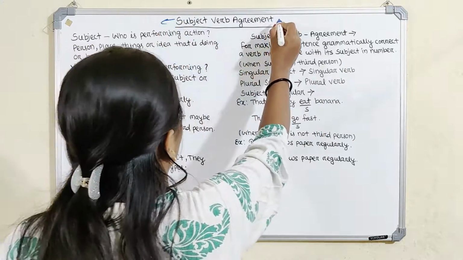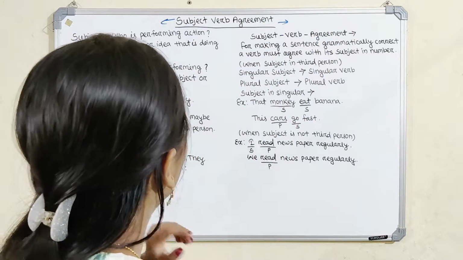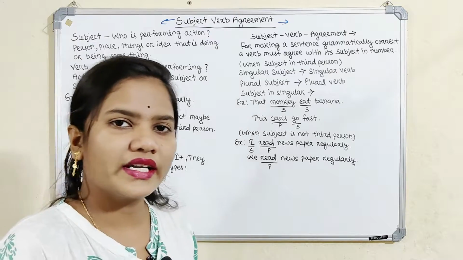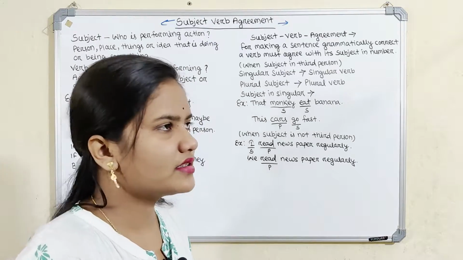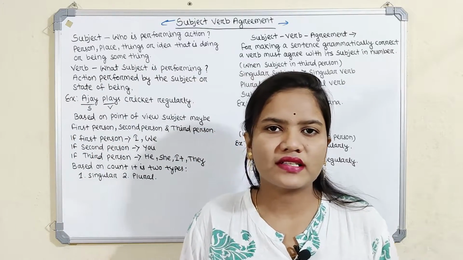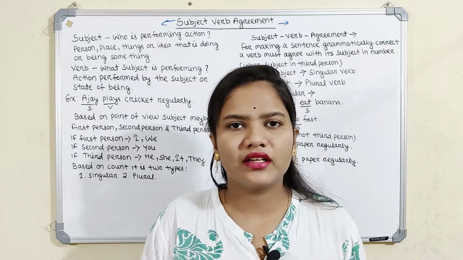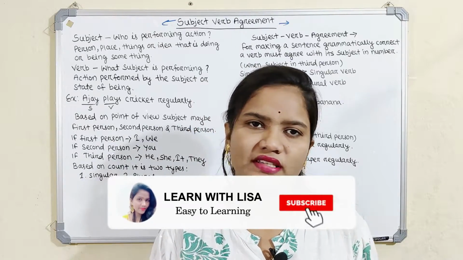Subject and verb agreement is one of the very important topics for all. So first of all, we have to discuss what is subject and what is verb. We only have to remember this: the subject is the main part of the sentence, and the verb is the activity being done in the sentence, that is called the verb.